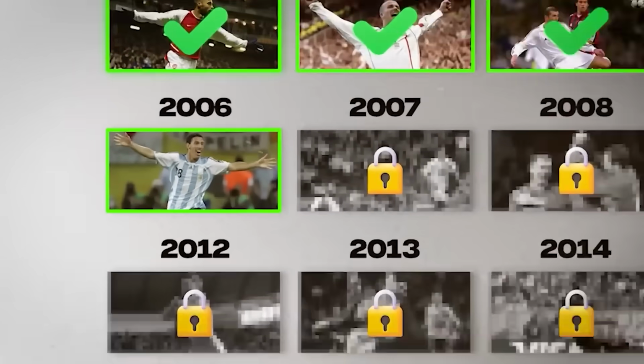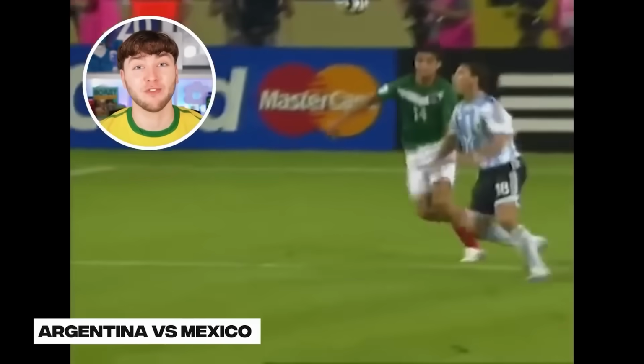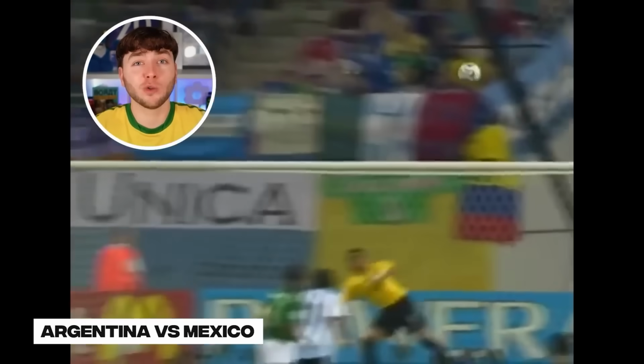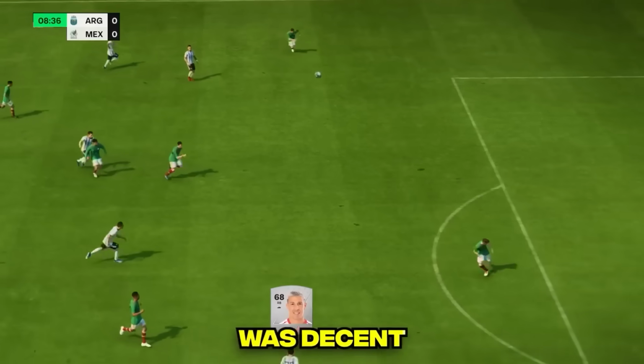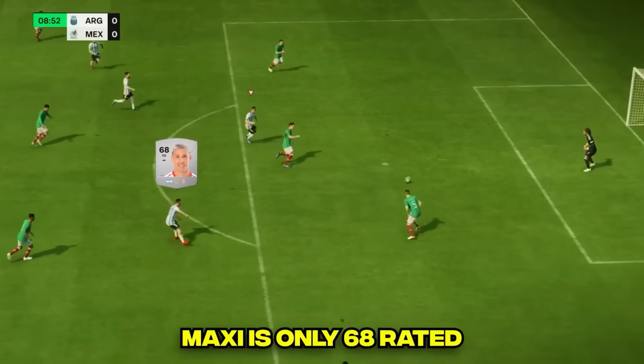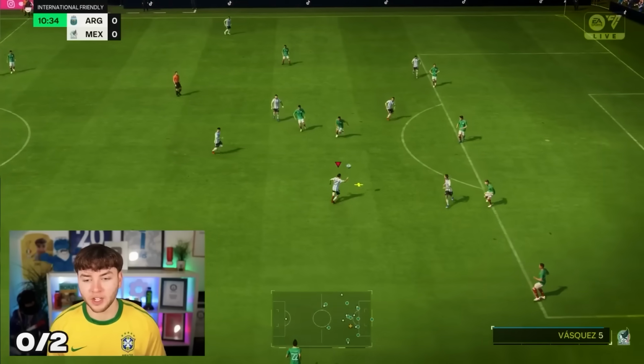If you thought that was easy, the goals coming up are going to get so much harder, including this next goal from 2006, which is Maxi Rodriguez's World Cup volley. This goal is so iconic because it was scored in extra time in a World Cup game against Mexico to win the game. And our first attempt was decent, considering Maxi is only 68 rated. Maxi, touch, boom!